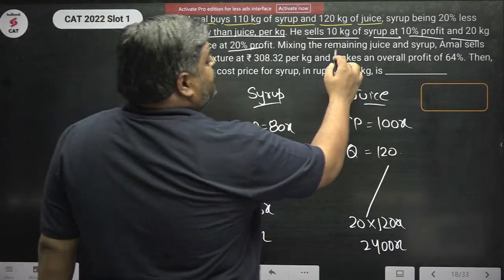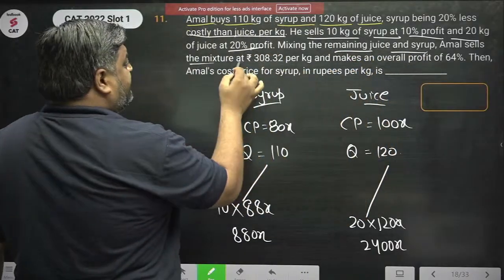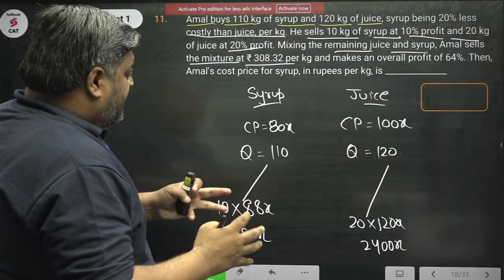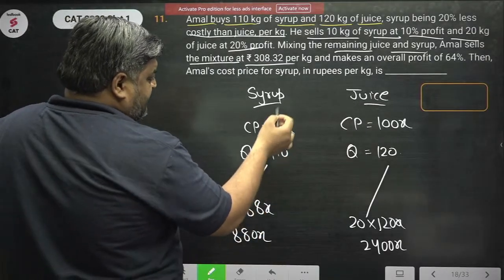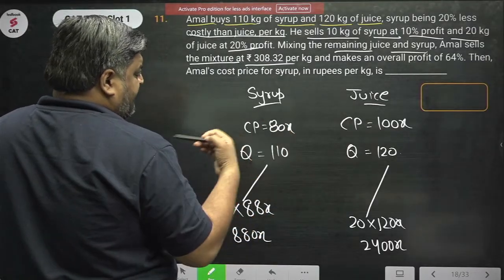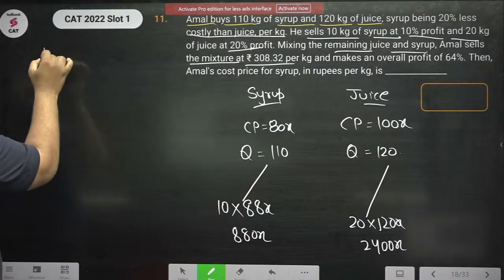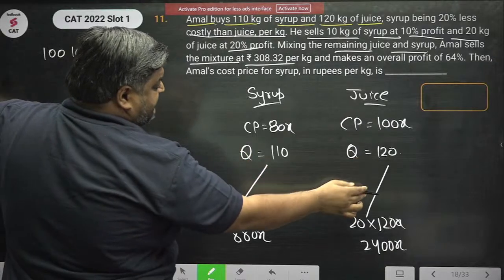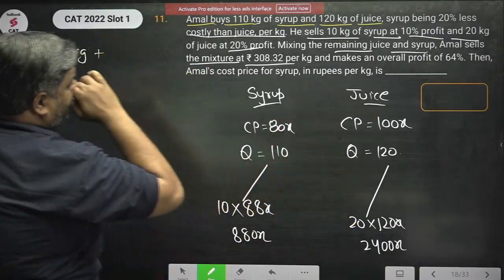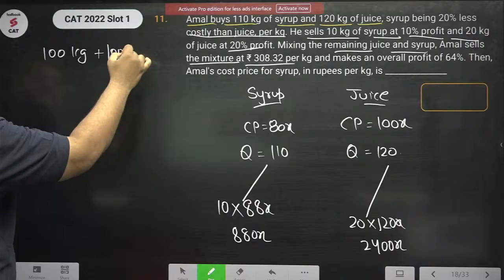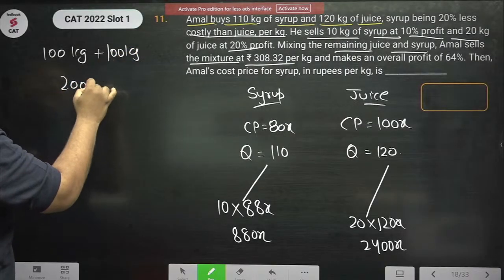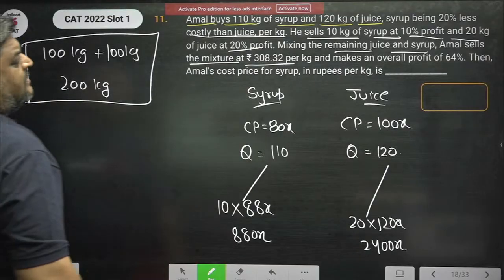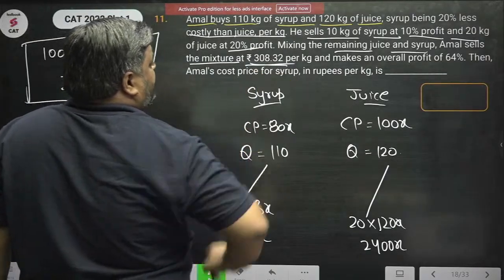Mixing the remaining juice and syrup, Amal sells the mixture at 308.32. How much is left? Sir, 10 kg of syrup is sold, 100 kg is left. So 100 kg syrup, plus out of 120 kg, 20 kg of juice is sold, 100 kg of juice is left. Together the mixture is of 200 kgs. It's sold at 308.32 per kg.